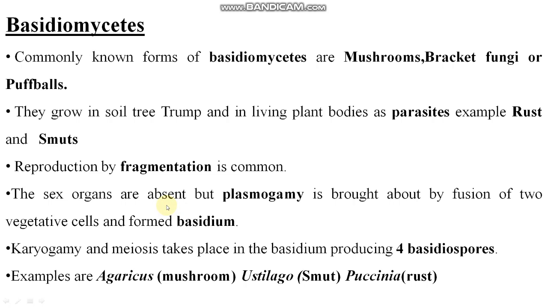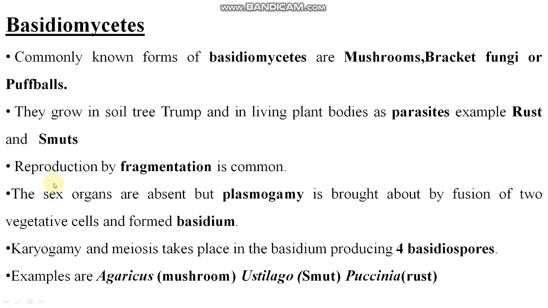Now comes Basidiomycetes. Basidiomycetes is the group of mushrooms, right? You people know about mushrooms. Bracket fungi and puffballs grow in soil, tree trunks, and in living plant bodies as parasites. Examples: rust and smut. Reproduction by fragmentation is common.